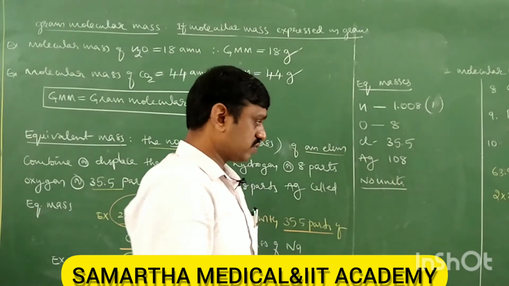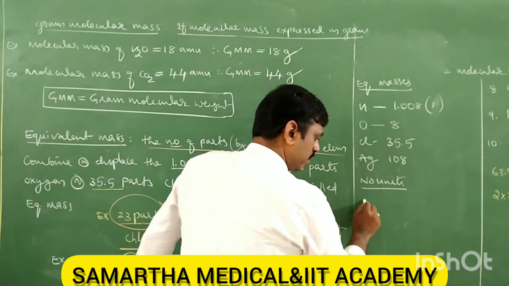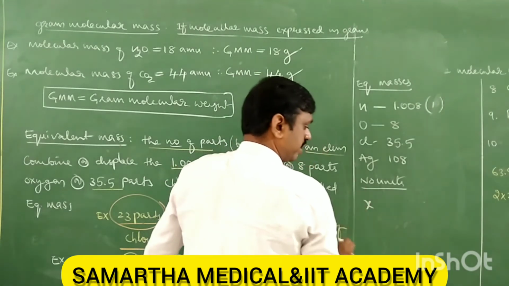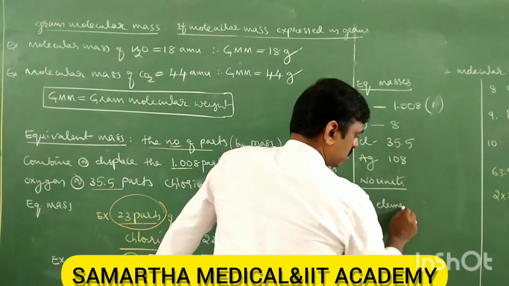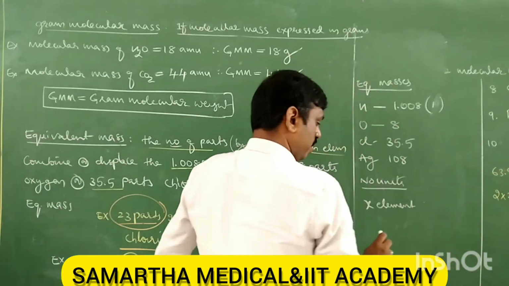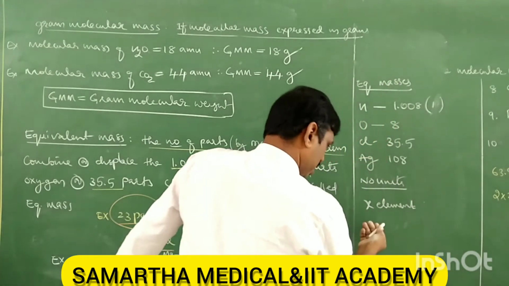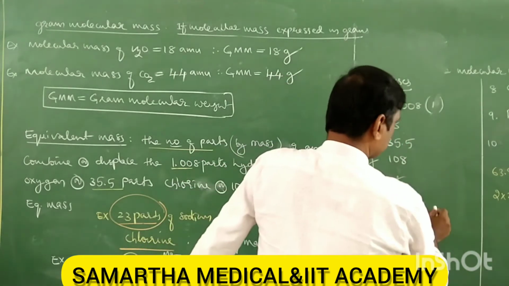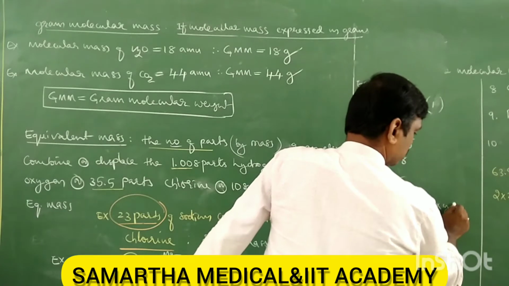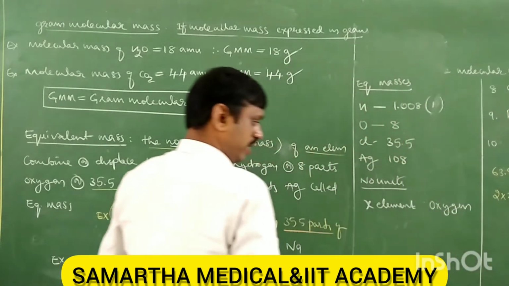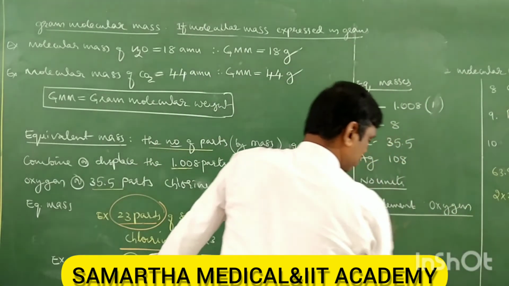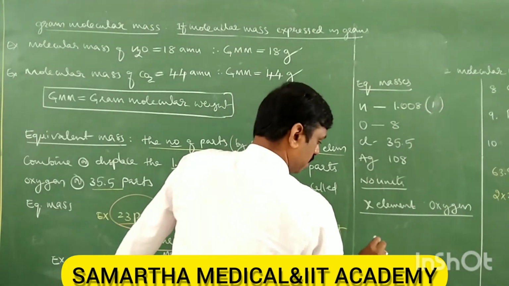Now the question is this: take any element X. X element combines with oxygen.